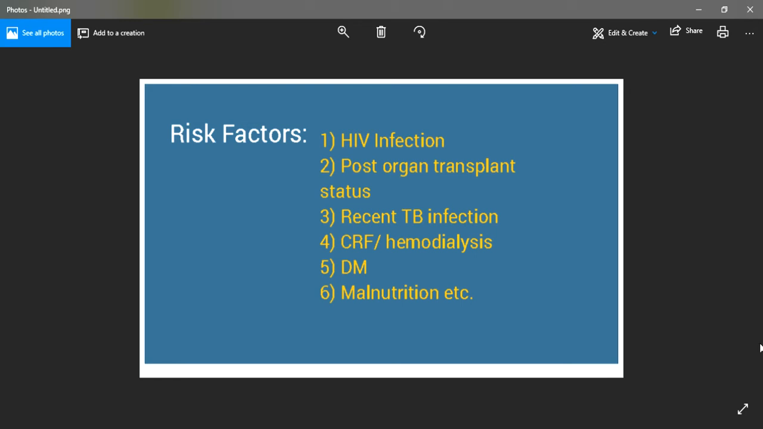Now let us discuss the risk factors for pulmonary tuberculosis. HIV infection, patients who had a history of organ transplantation, patients who had a history of recent tuberculosis infection, patients who are suffering from chronic renal failure or who are on hemodialysis, patients who are diabetic, and malnourished people are at a higher risk of developing pulmonary tuberculosis. Apart from this, patients who are chain smokers or chronic smokers are also at a higher risk of developing pulmonary tuberculosis. So these are the risk factors.